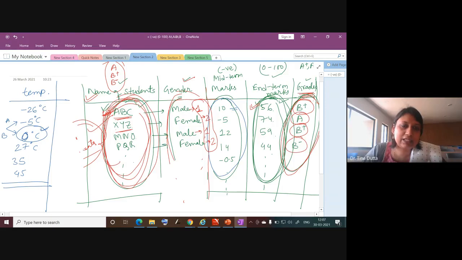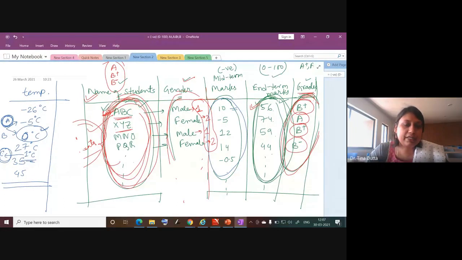But we cannot say, for example, if I write 1 degree Celsius, somewhere it is 1 degree Celsius and this is place C. I cannot say that the temperature at place A is 5 times, and when I say times, that means I'm multiplying by 5. I'm calculating the ratio. I cannot say that the temperature at place A is 5 times cooler than the temperature at place C. I cannot multiply by 5. Why? Because a definite 0 is not there. 0 is not the lowest point. So I cannot multiply or divide the numbers.